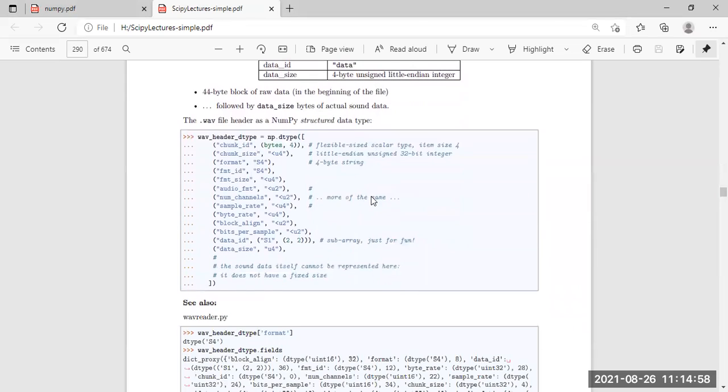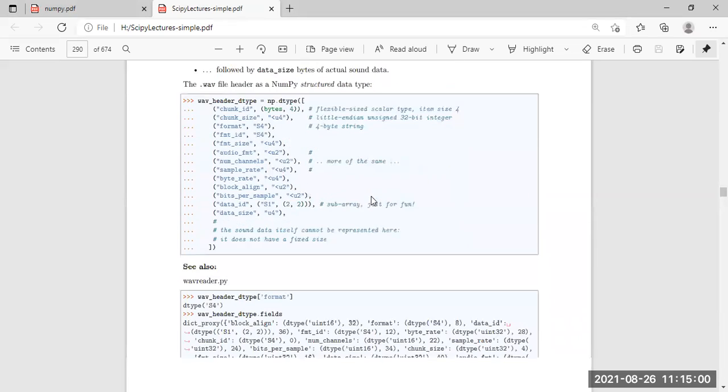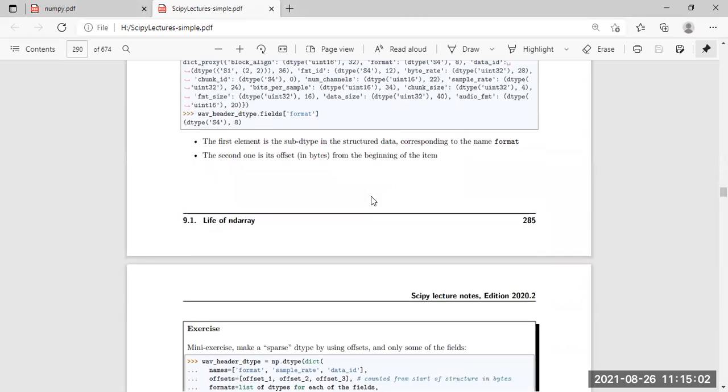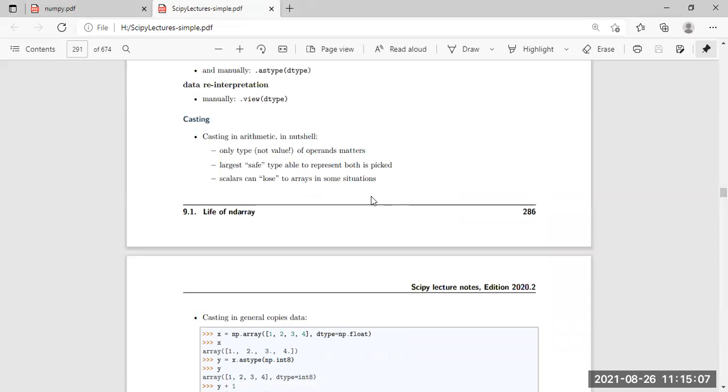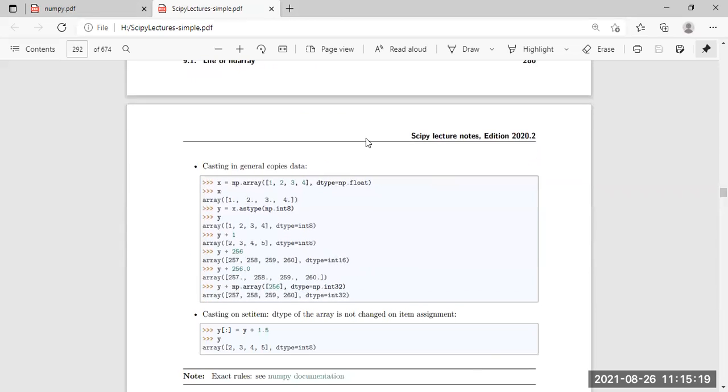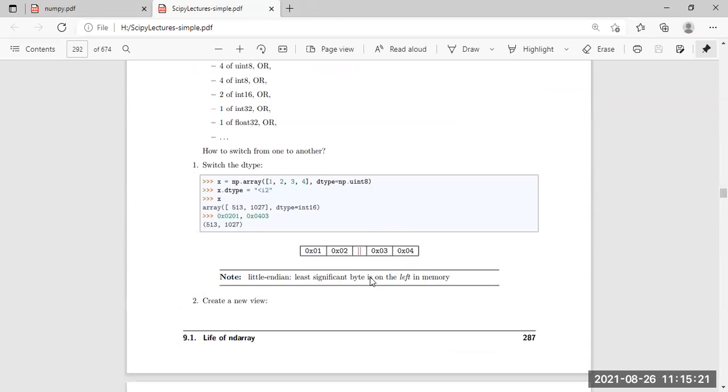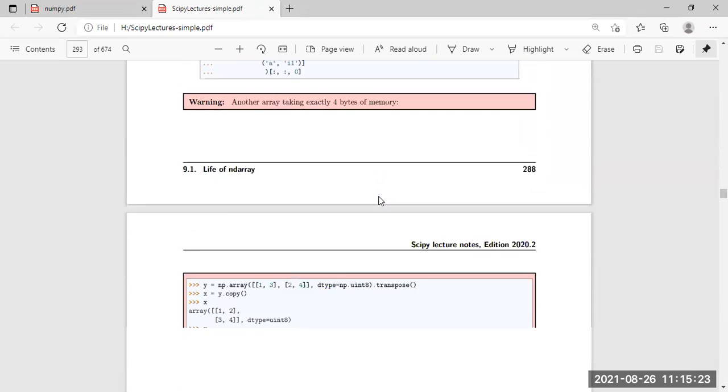So in the header file, the data type, all the things have been mentioned, particularly in the format, right? So this is about the n-dimensional array of the particular topic. Then casting is also present here. Casting means arithmetic in a nutshell, only the type of appearance, no value will be included here. Safer, largest, safe type operable. So these are something different from the normal array, or the ND array we can say here, right?